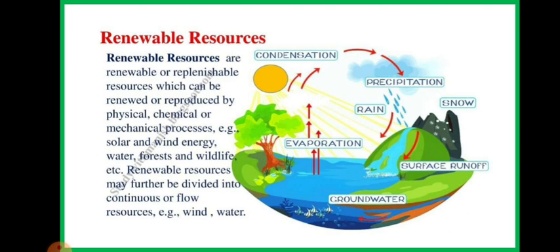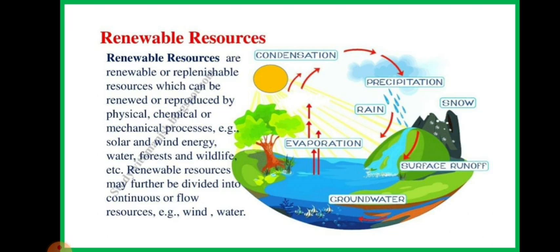Replenish means that can be regained, reformed, which we can form again. Renewable or replenishable resources can be renewed or reproduced by physical, chemical or mechanical processes. Like take the example of solar energy and wind energy. Solar energy is never going to deplete because the sun has an unlimited stock of energy. If we talk about water, water follows the water cycle. That means the water is also never going to be depleted from the surface of the earth. It is another thing that there is a scarcity of fresh water on the surface of the earth. That is why we have to preserve water so that fresh water should not deplete.